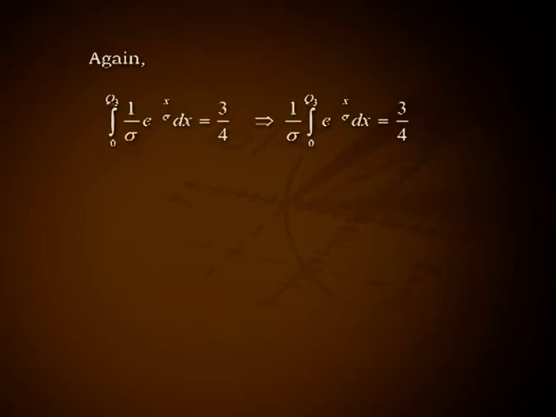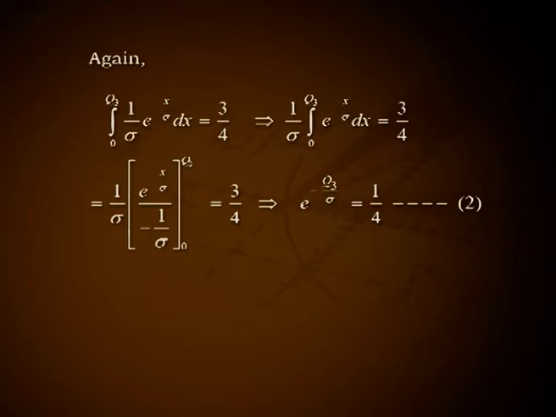Again, integral from 0 to Q3 of 1 by sigma e raised to minus x by sigma dx equals 3 by 4. This implies 1 by sigma into integral from 0 to Q3 of e raised to minus x by sigma dx equals 3 by 4. That is 1 by sigma into e raised to minus x by sigma divided by minus 1 by sigma over the range from 0 to Q3 equals 3 by 4. This implies e raised to minus Q3 by sigma equals 1 by 4. Let it be equation number 2.